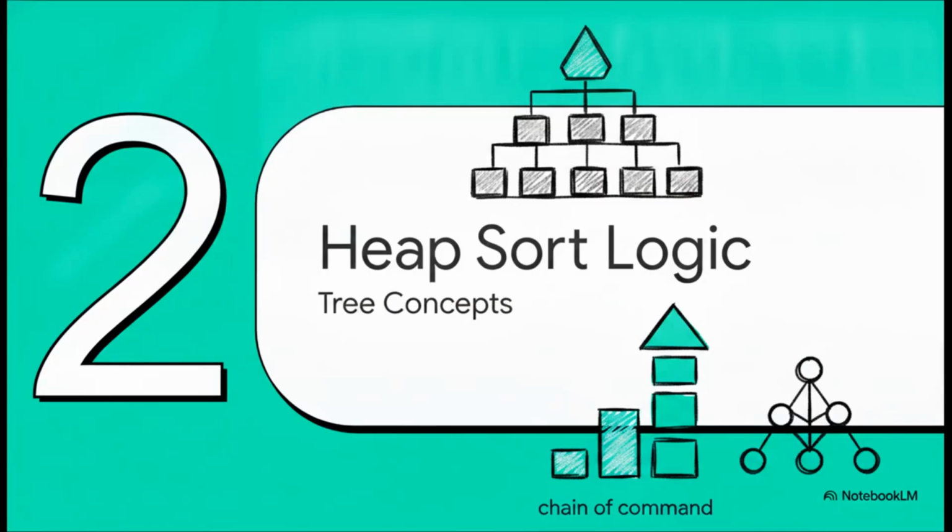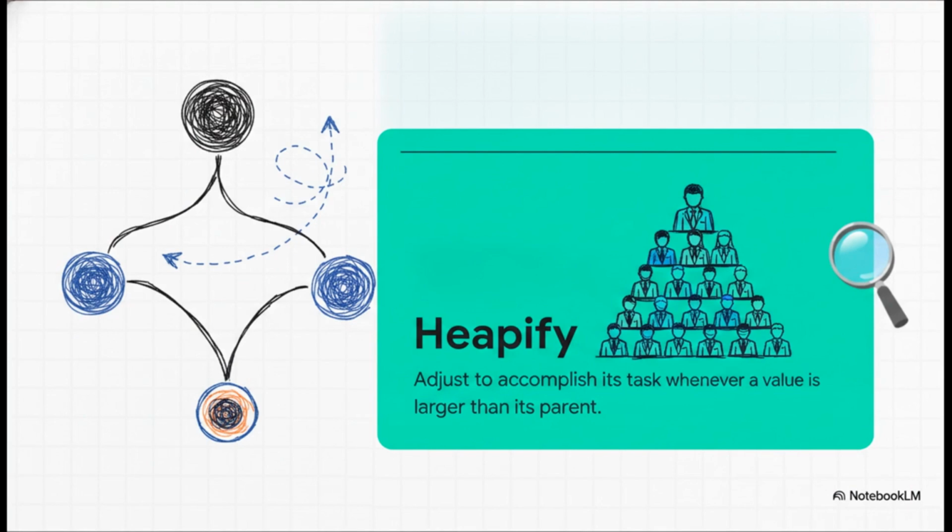Part 2, Heap Sort and the logic of trees. So our first strategy is anchored on one powerful metaphor: building a strict hierarchy. The absolutely crucial point here is a concept called heapify. Think of it kind of like a corporate structure, where every single manager has to have more experience than the employees directly under them. Heapify adjusts our data, which we visualize as a branching structure called a binary tree, so that every parent node has a value strictly greater than its children.